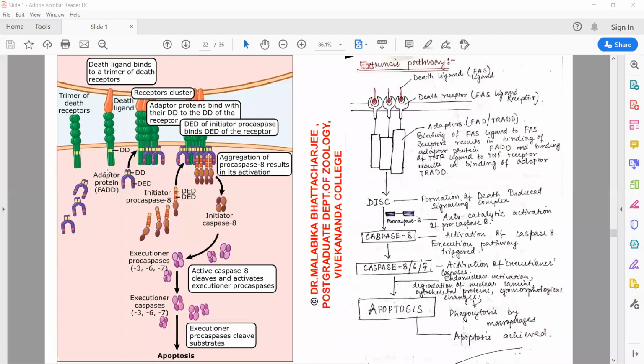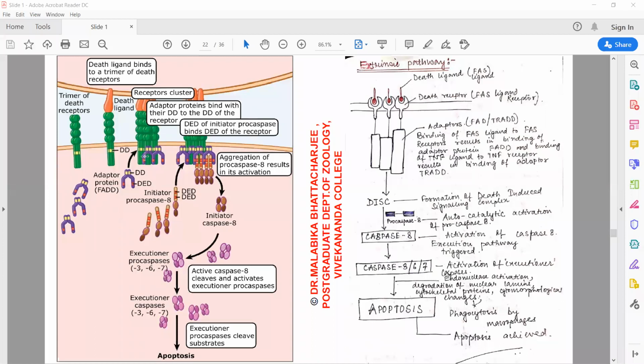In case of the extrinsic pathway, in the cytoplasm, we have the adapter proteins. Now, these adapter proteins have two important conserved sequences in their structure. One is the presence of a death domain by which they interact with the receptors, and the other is the presence of a death effector domain by which they interact with the catalytic enzymes, the caspases.